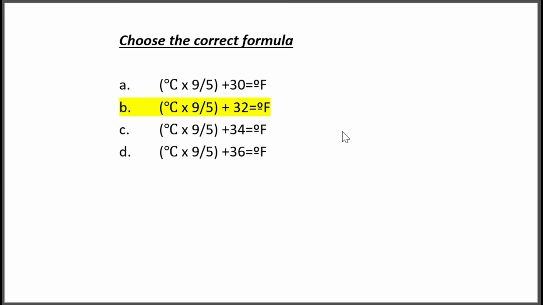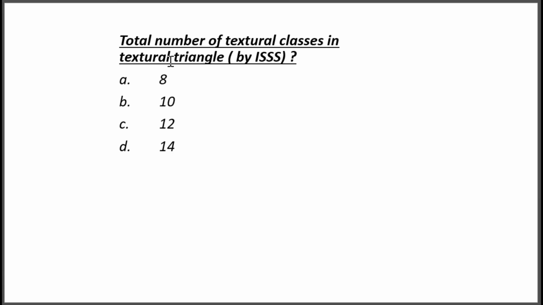And total number of textural classes in the textural triangle by ISSS. Option A, 8. Option B, 10. Option C, 12. Option D, 40. What is the correct answer? 12 is the correct answer. Option C. The total number of textural classes in the textural triangle by ISSS is 12.